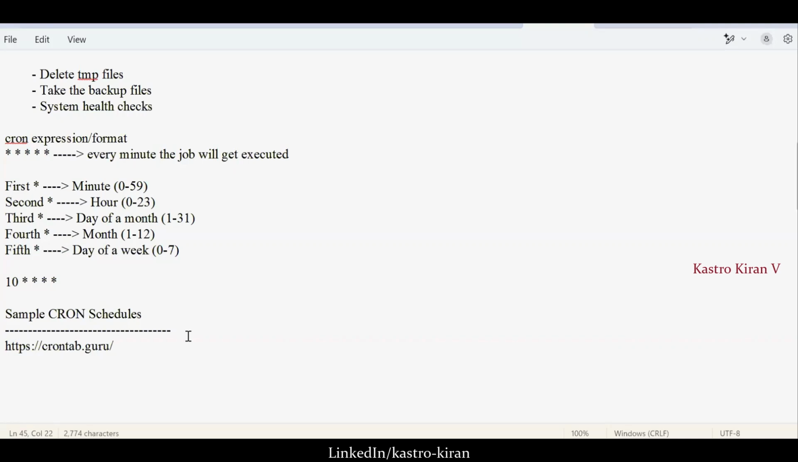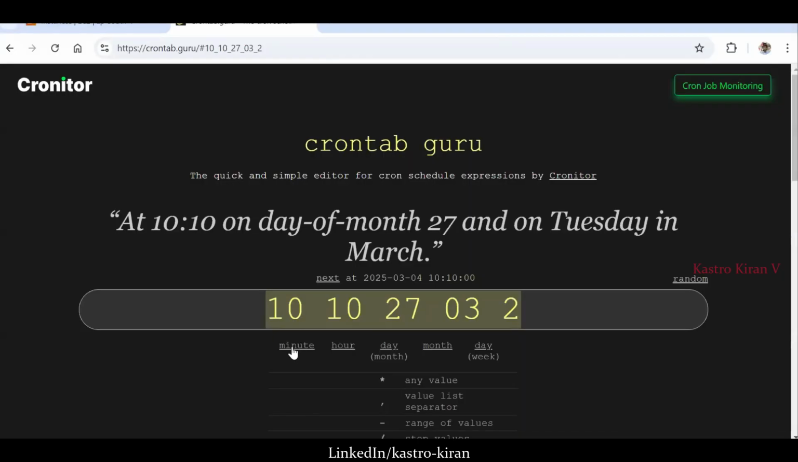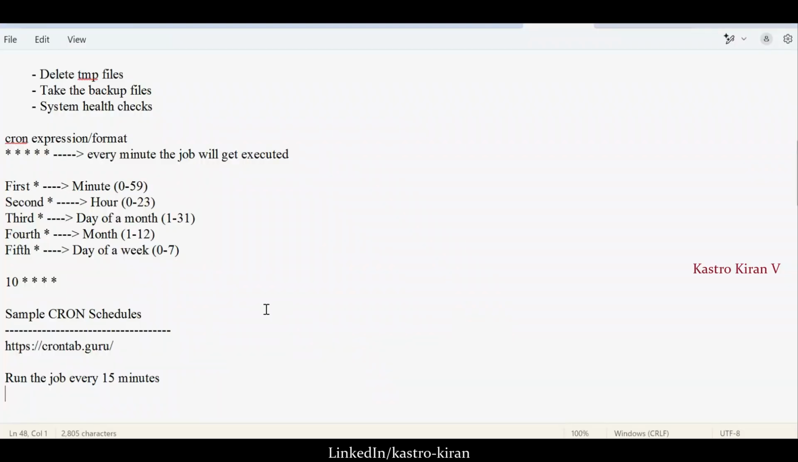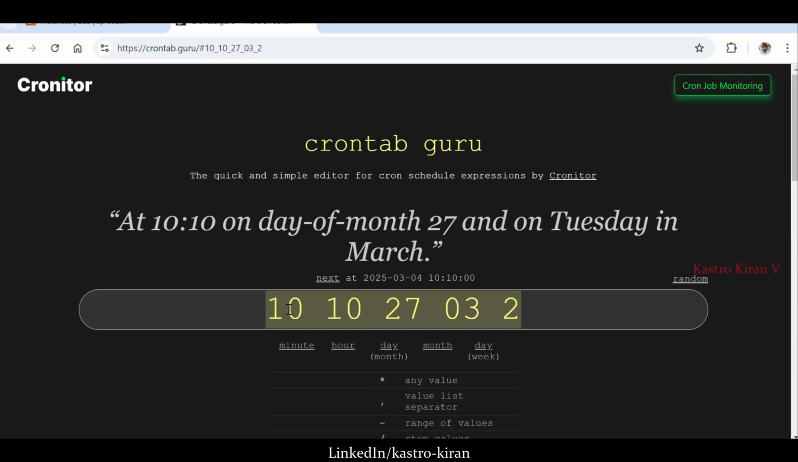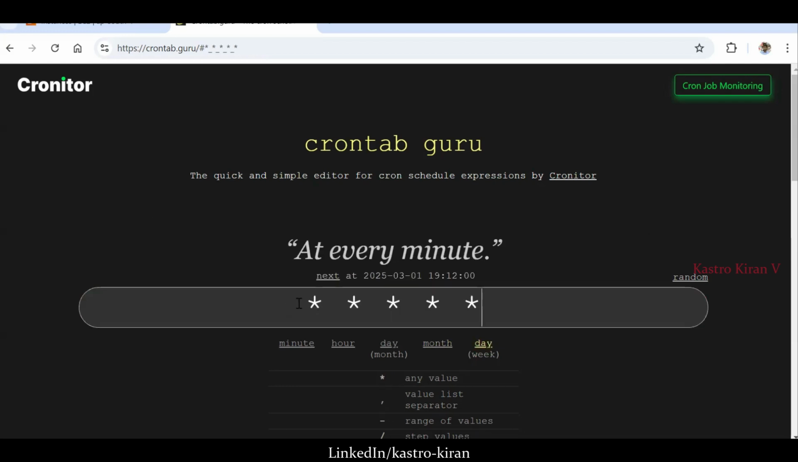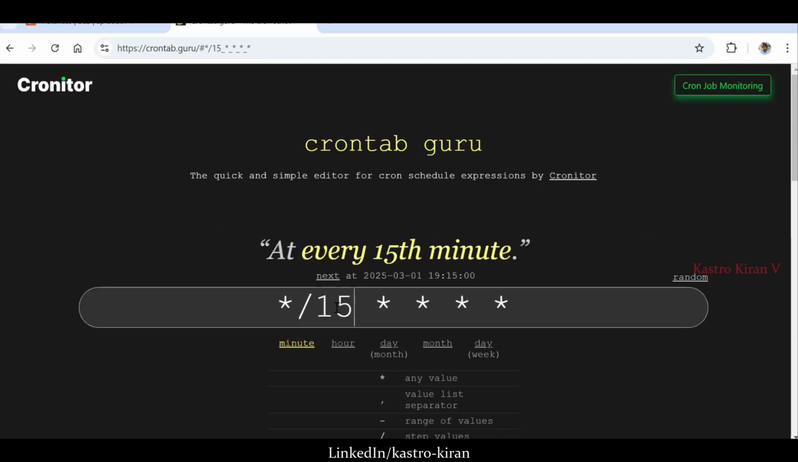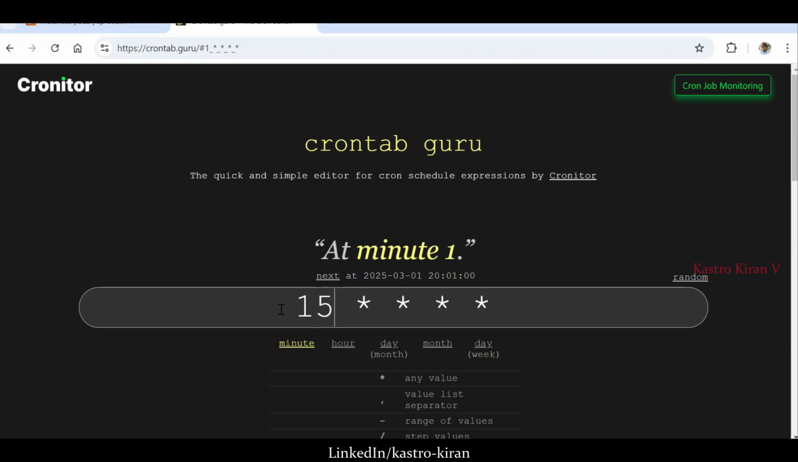Let us understand that in a more detailed way. Suppose I want to run the job every 15 minutes. What does the first star represent? The first star represents a minute. Let us write it here itself. I want to execute it every 15 minutes. If you give 15 directly, what will happen? At minute 15, it will execute.